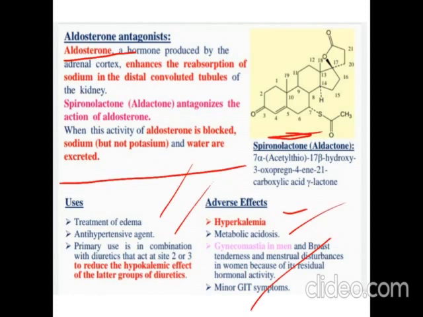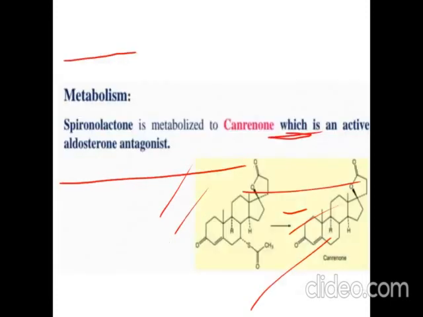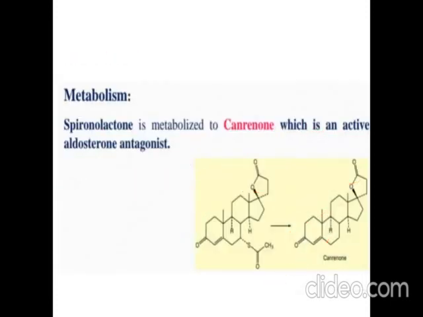So this is the structure of spironolactone. This is its IUPAC name. When spironolactone undergoes metabolism, it gives the structure that is canrenone. It is a metabolite product of spironolactone. So this canrenone is the active metabolite. It also has the activity of an aldosterone antagonist. So this SOCH3 is removed during the metabolism and we are giving the active metabolite, that is canrenone.